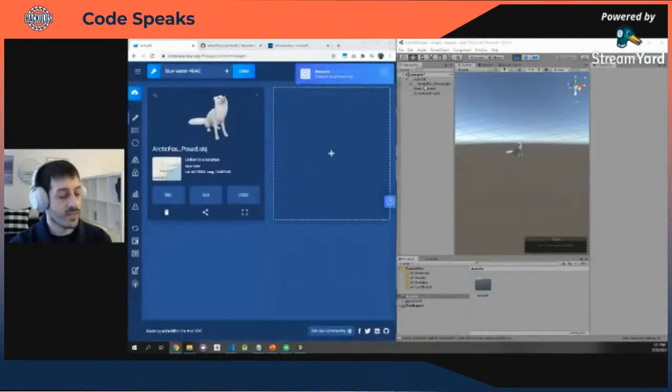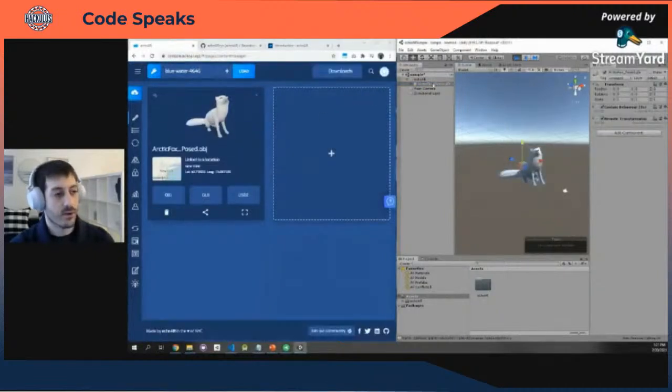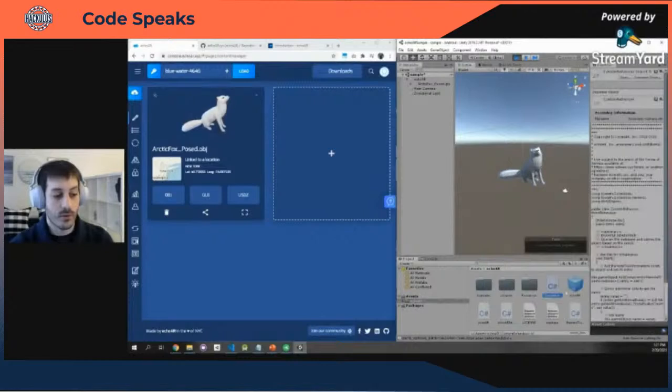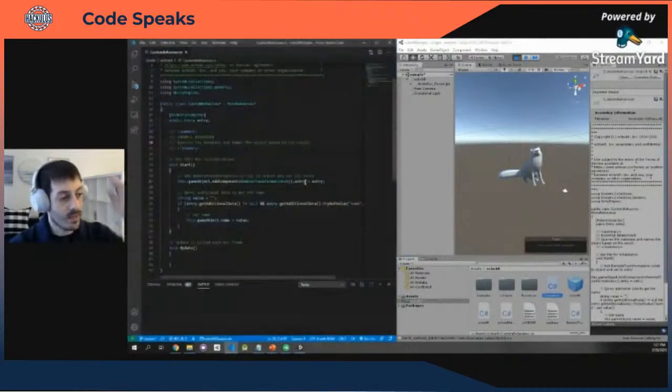What's cool about echoAR is that every 3D file, even this Arctic Fox right here, has a custom behavior script attached to it. It's a C# script in Unity format, so we have it right here. It basically allows you to add any features that you want through coding. If you know C#, that's perfect, but any other object-oriented language is good as well. So let's review it together.